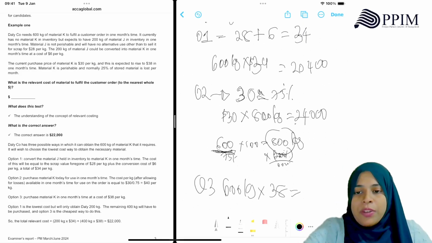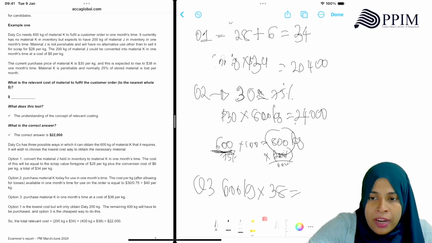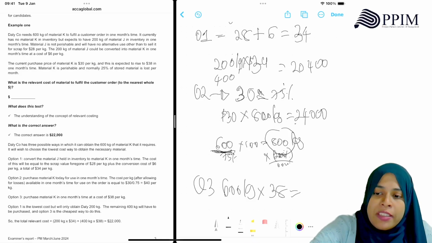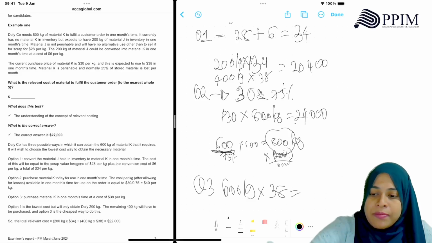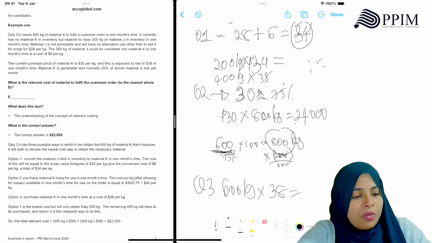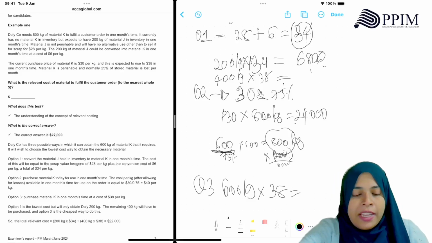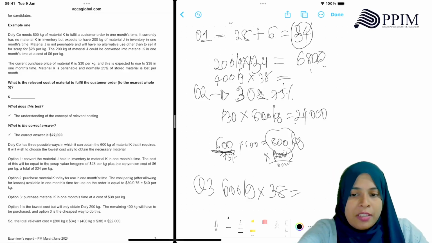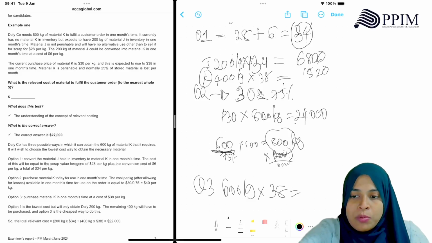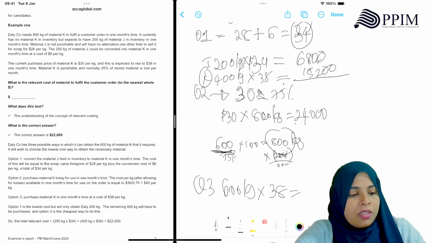Oh wait, option 1 is wrong. Wait, option 1, correct. What you said was right. 200 kilos will be 34, that's the one in stock. The remaining 400 we'll have to buy at the current price, that is, we have to buy K itself at 38. This is J, this is K itself. So altogether option 1's cost is 22,000.